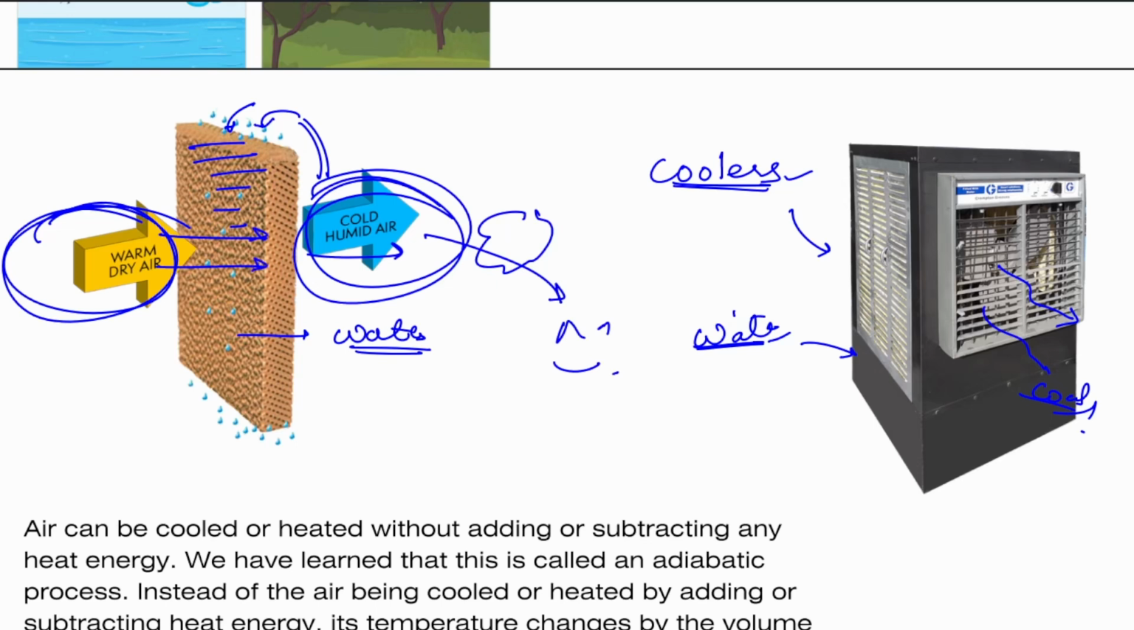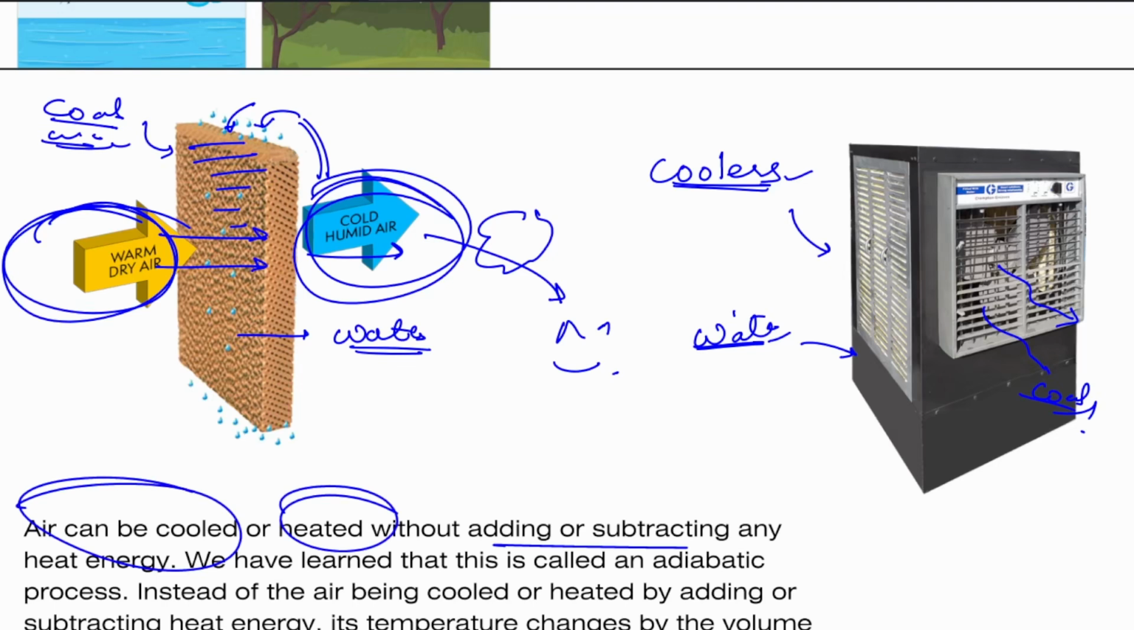Air temperature is changed directly because of this water, and the honeycomb is not getting warm or cool. So air can be cooled or heated without adding any heat energy. We have learned that this is called an adiabatic process. Instead of the air being cooled or heated by adding or subtracting heat energy, its temperature changes by the volume of air expanding or compressing.